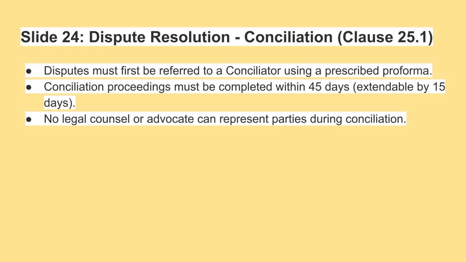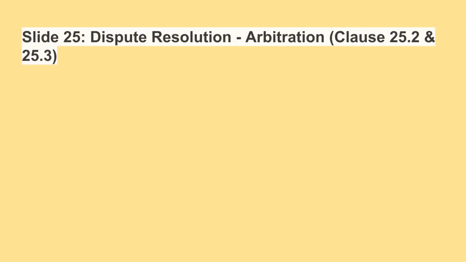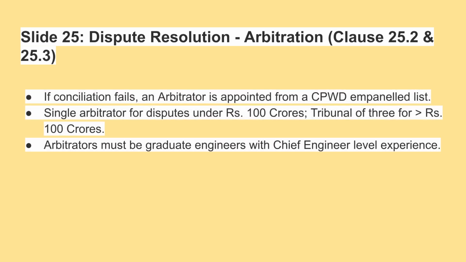Crucially, no legal counsel or advocate is permitted to represent parties during conciliation. If conciliation fails, an arbitrator is appointed from a CPWD impaneled list. A single arbitrator is used for disputes under 100 crores. A tribunal of 3 is appointed for disputes exceeding 100 crores. Arbitrators must have chief engineer level experience.